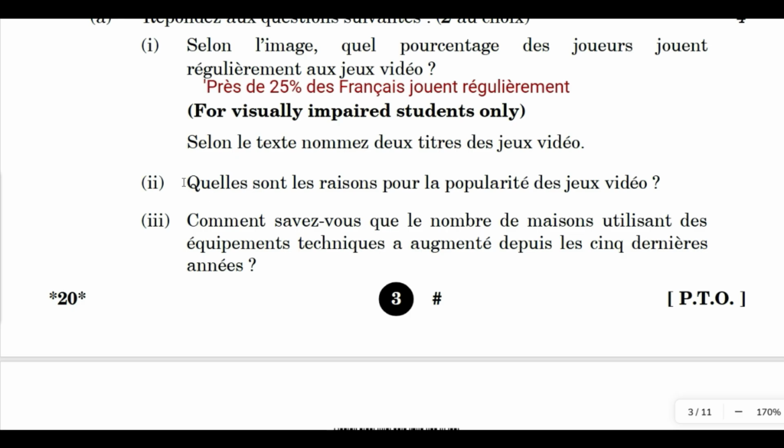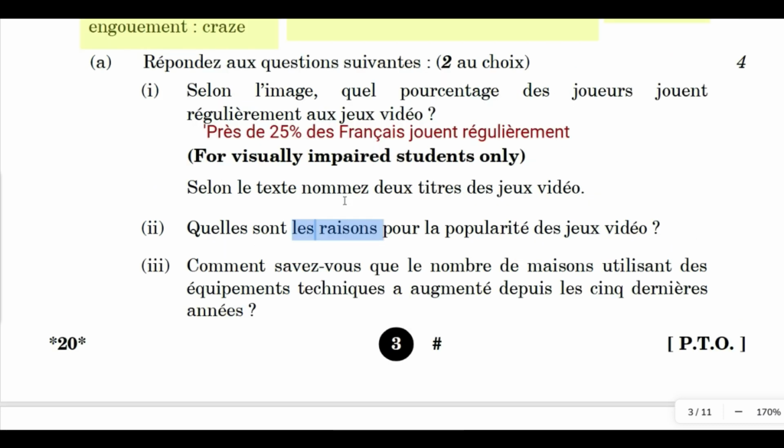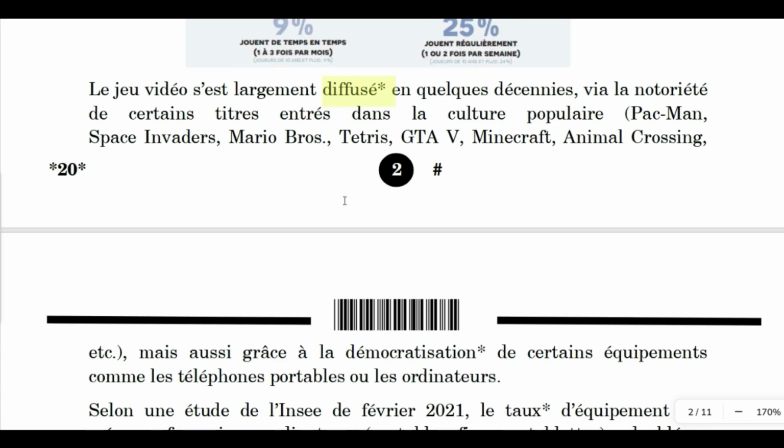So second is, quelles sont les raisons pour la popularité des jeux vidéo? What are the reasons for the popularity of video games? Can you see here? It is given here les raisons. So it is singular or plural? It is plural. So from here onwards we should start reading the text.